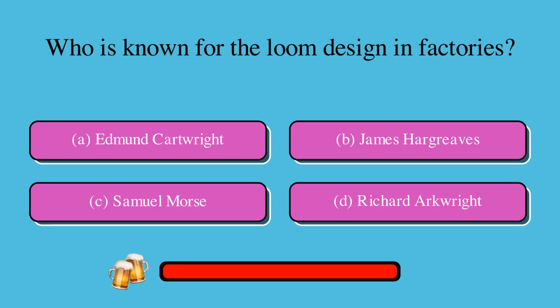Who is known for the loom design in factories? Is it A. Edmund Cartwright, B. James Hargreaves, C. Samuel Morse, or D. Richard Arkwright? The correct answer is A. Edmund Cartwright.